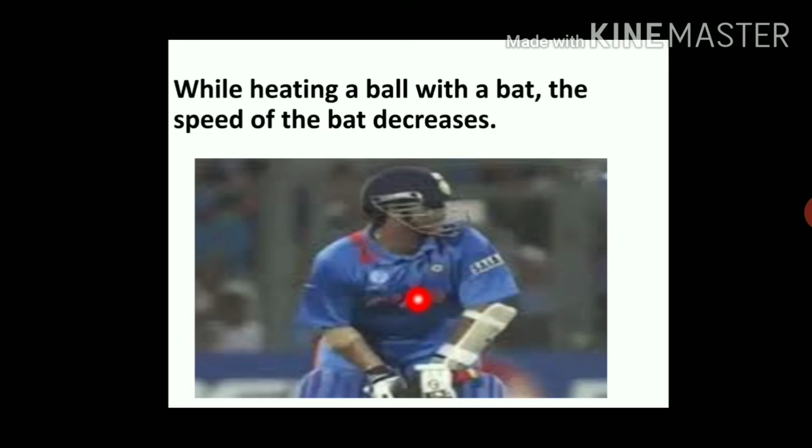When the bat strikes a ball, the ball also exerts an equal and opposite force on the bat, and this reaction force exerted by the ball on the bat slows down its motion, hence the speed of the bat decreases.